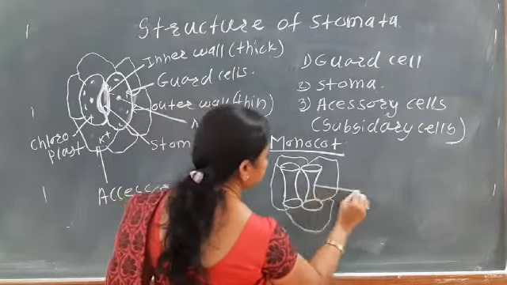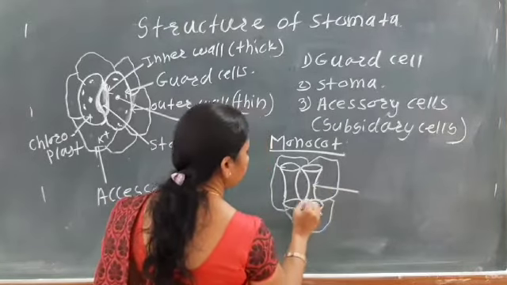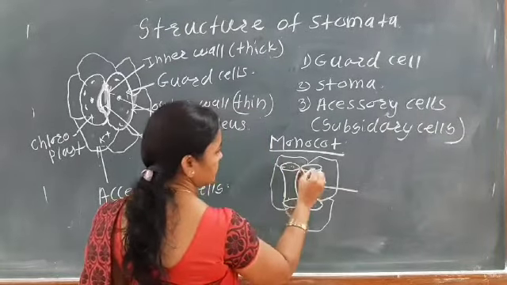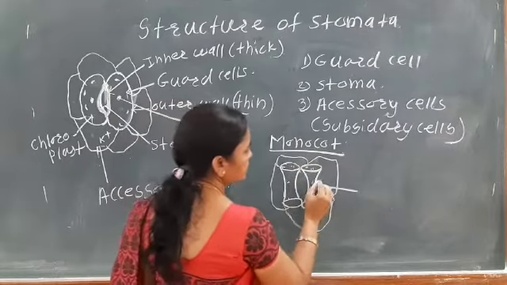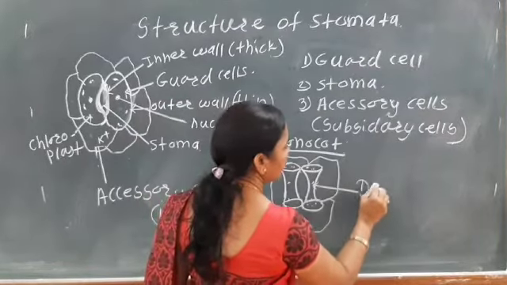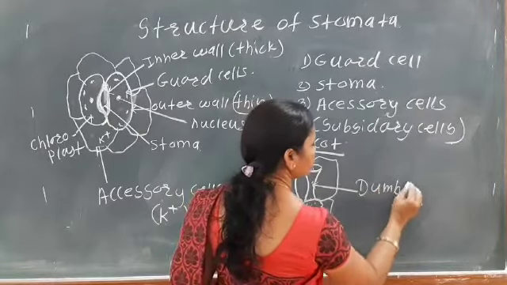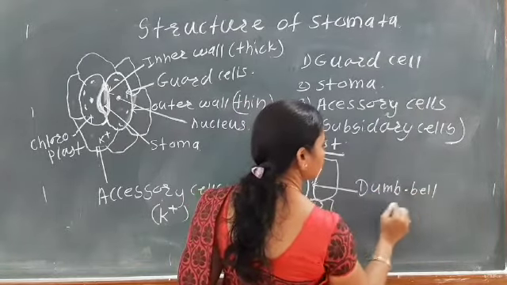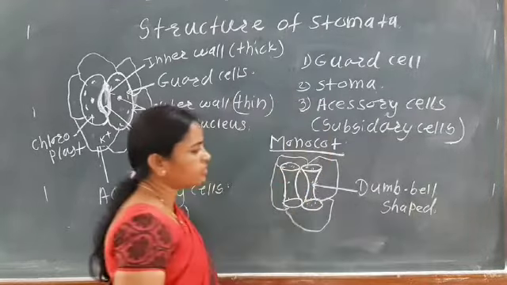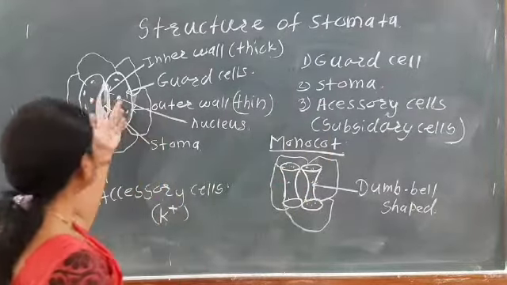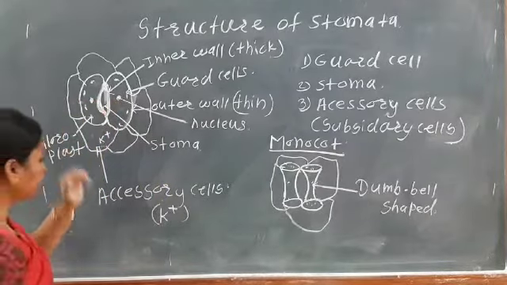These guard cells are made up of the chloroplast and the nucleus. Dumbbell shaped guard cells. Here the guard cells are the kidney shape in the dicot.